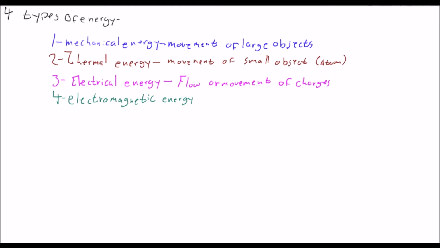And electromagnetic energy is the movement of photons. In the modern physics sense, it can also be referred to as disturbances in magnetic fields. But we're not going to worry about that one too much right now. We're just going to focus on the top two, mechanical and thermal energy.